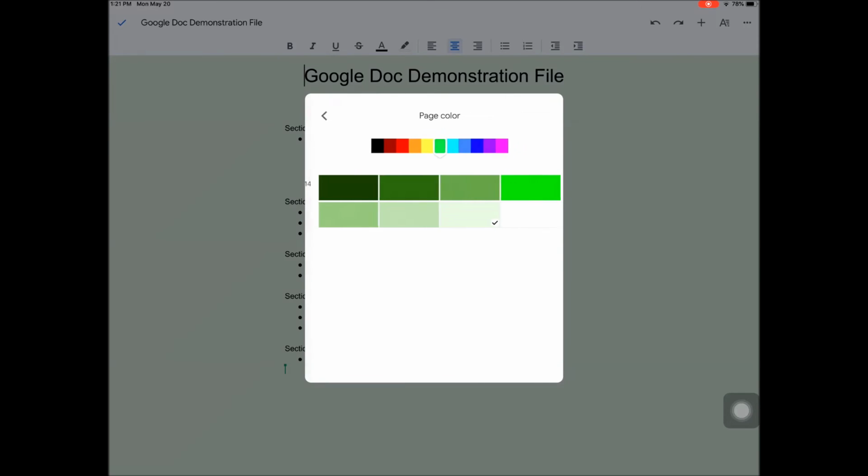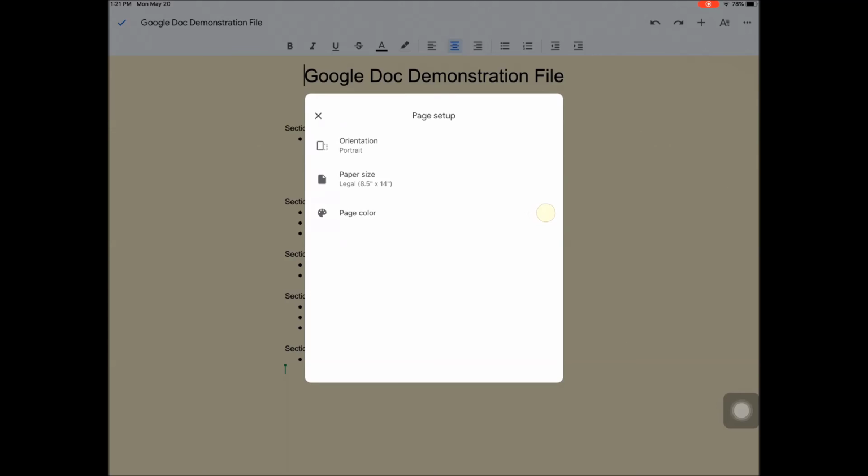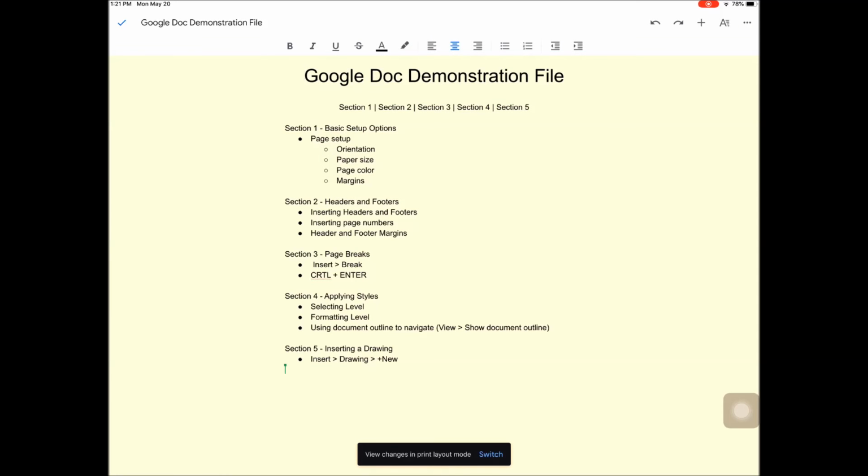I can also change the page color. If I want to change the particular page color, I can do that. And now I can hit the X, and you see now that I have a little bit different background, as well as my page is now longer. I've done that on the iPad, and it will transfer over to the exact same document that I accessed on my web version.